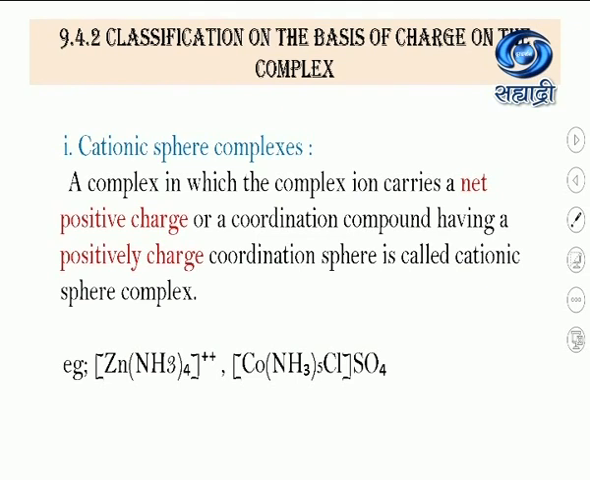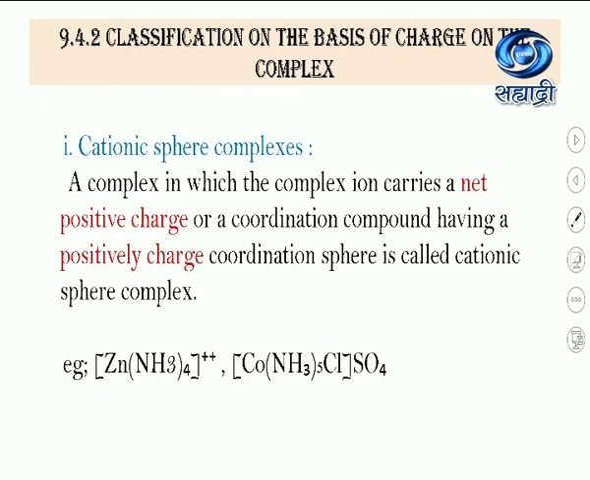What is coordination sphere? The entities which are enclosed in the square bracket, meaning a central metal atom or ion and ligands, is called a coordination sphere. When this coordination sphere has a net positive charge, it is called a cationic sphere complex. In the second example, SO4 after ionization has a negative charge, which means the coordination sphere will have a positive charge. That's why the second example is also a cationic sphere complex.